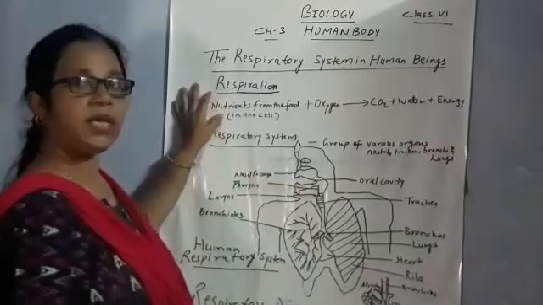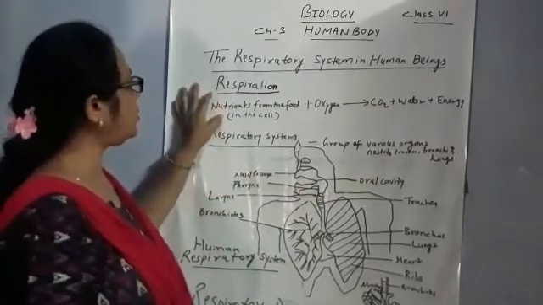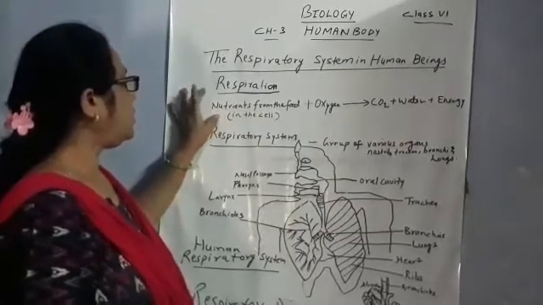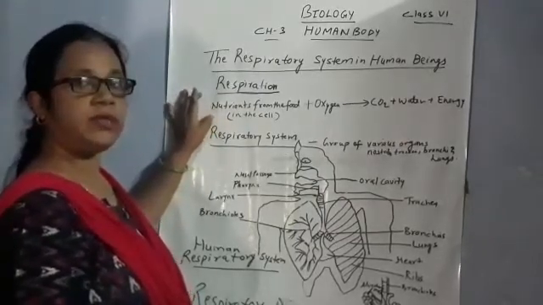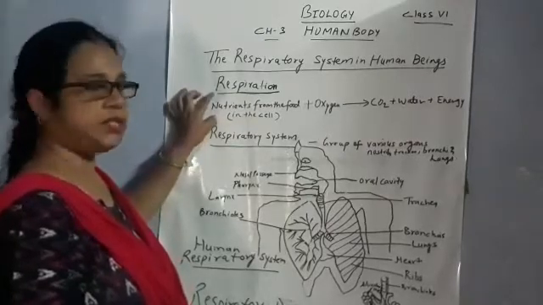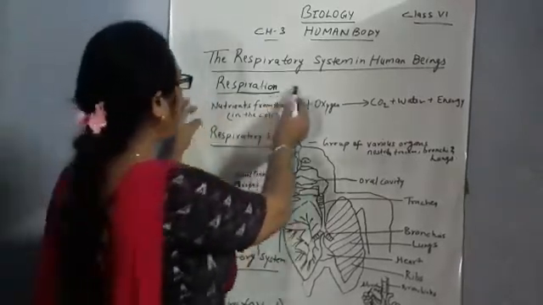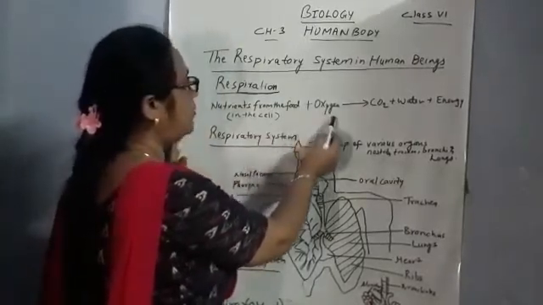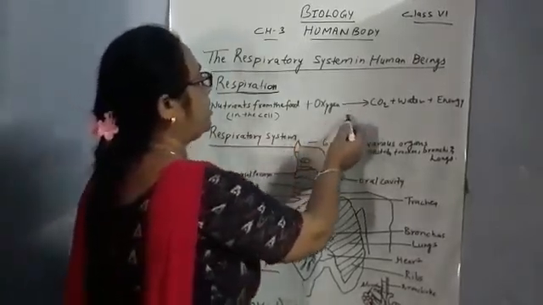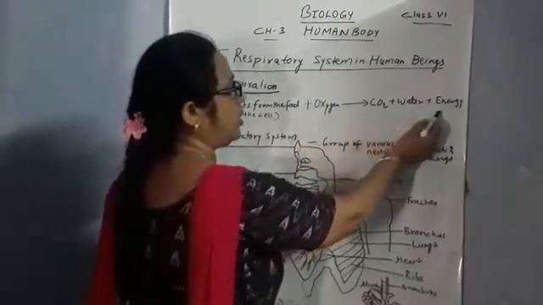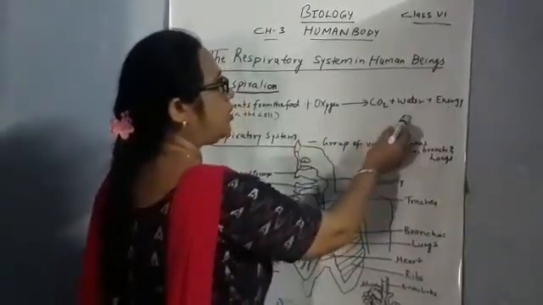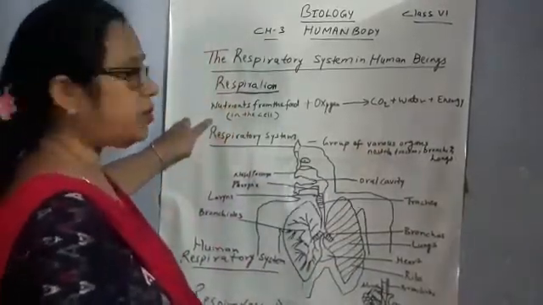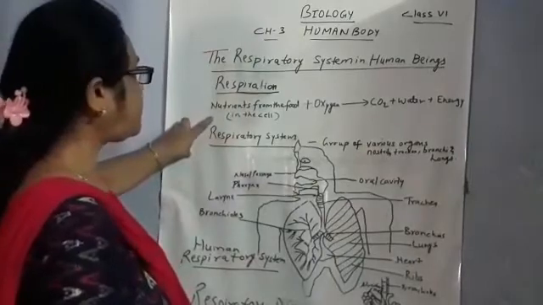All living beings need oxygen to burn food and produce energy. The process of producing energy from food is called respiration, and the reaction involved is nutrient from the food in the cell plus oxygen from the atmosphere, then we get carbon dioxide, water plus energy. Carbon dioxide and water are the waste products that we give out through respiration.